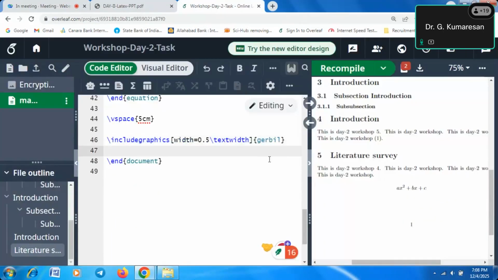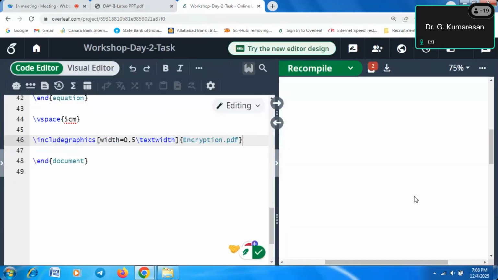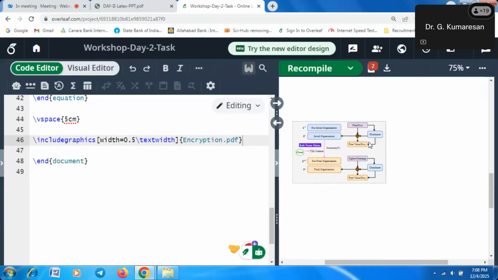Now what is the file name already uploaded? Encryption. Whenever we open curly brace and close curly brace, whatever images we uploaded into the LaTeX software will come to this place. So encryption already uploaded, so that PDF document is coming to this place. I will click the encryption.pdf. Now I will compile it. Now it will come to that PDF document.